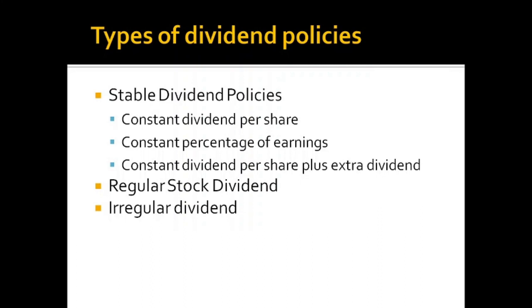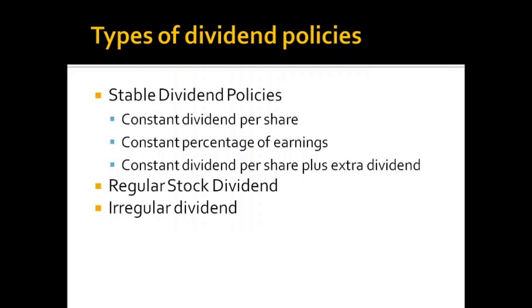The next one is constant percentage of earnings. This means a fixed percentage of the net profit is paid as dividend every year, and this is also a stable dividend policy. The shareholders are assured of dividend definitely, because in this kind of dividend policy, a particular percentage of the net profit is assured to the shareholders whatever happens to the earnings. So a fixed percentage of net profit is paid as dividend every year.